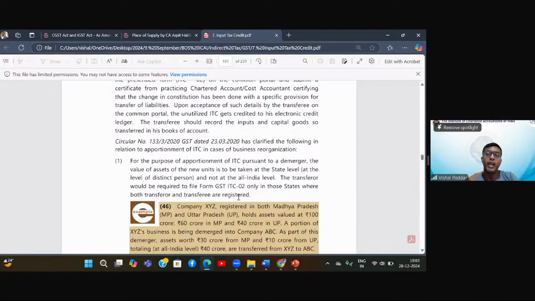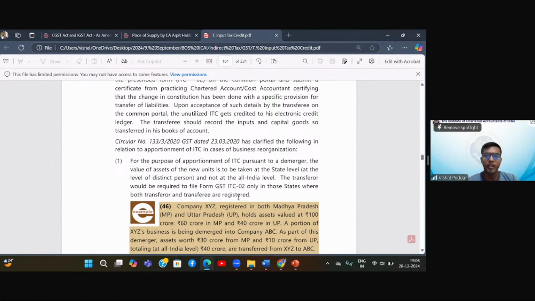Now, the value of assets, which is the ratio I have to take, is it the value at all India level, or the value at the state level? Now you'll say, sir, what is the difference? The difference is that at all India level, I have divided my assets to both of you equally, right? Yes. But at state level, it may happen that a particular state unit is given to company B and nothing is given to C, whereas some other state's unit is given to C and nothing is given to B.